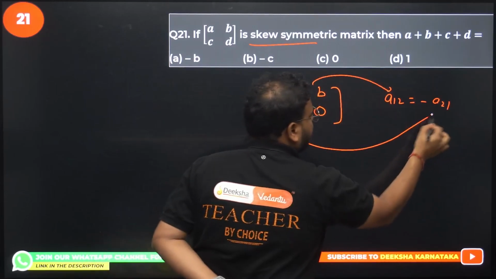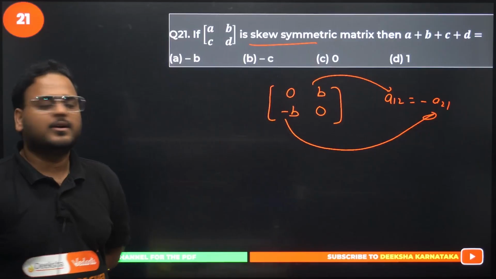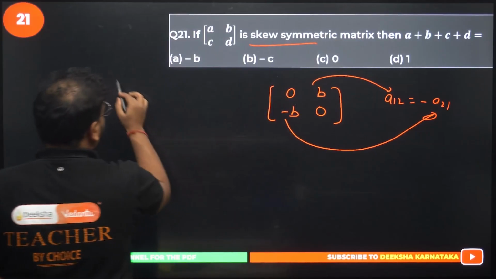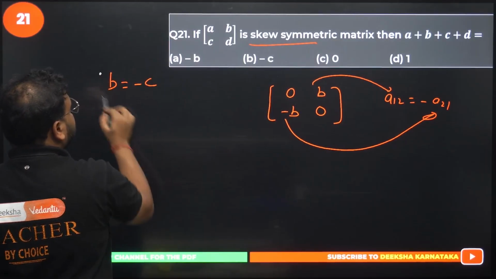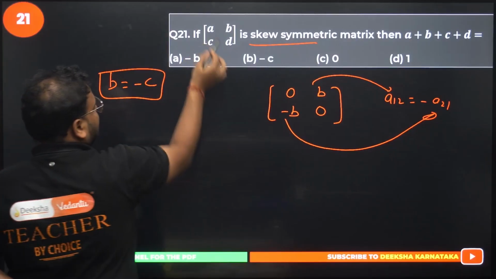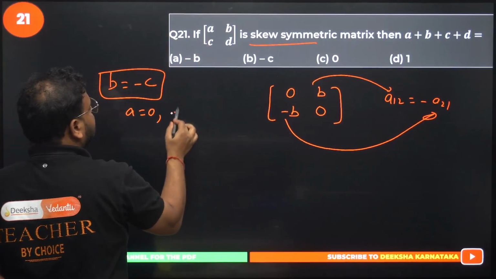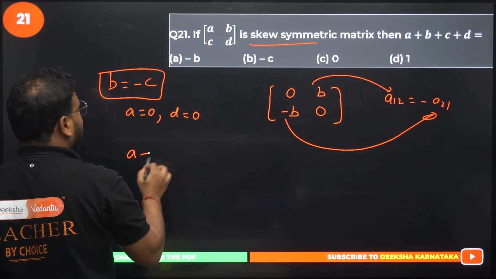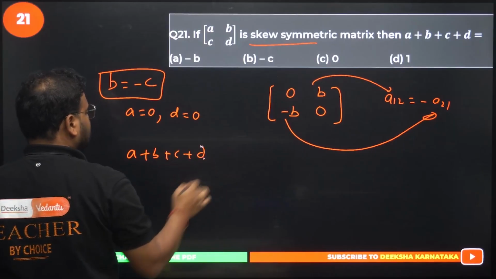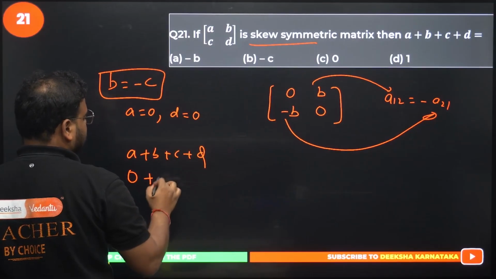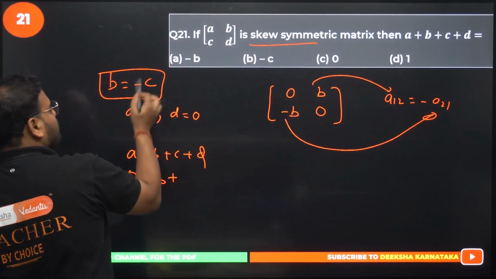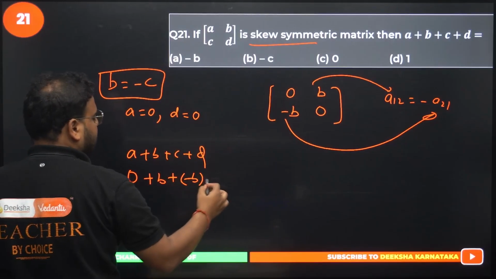This is A21. So basically, B is nothing but minus of C. And A is 0. D is 0. What are they asking? A plus B plus C plus D. 0 plus B. What is C value? Minus of B plus 0.